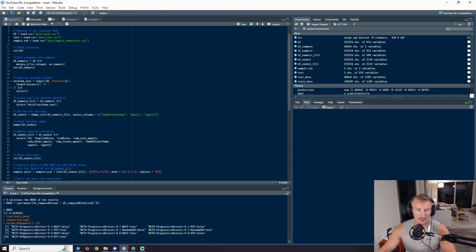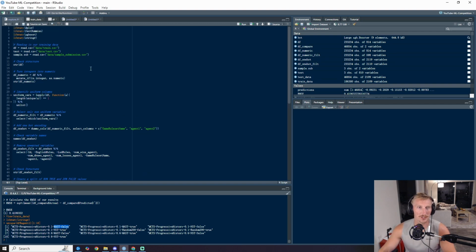I've already looked at this, so I kind of know, but MCTS is going to be before every single agent name. And then there's going to be something in here between dashes, a number between dashes, and then it's going to be something like masked false or masked true, or NST true, NST false.